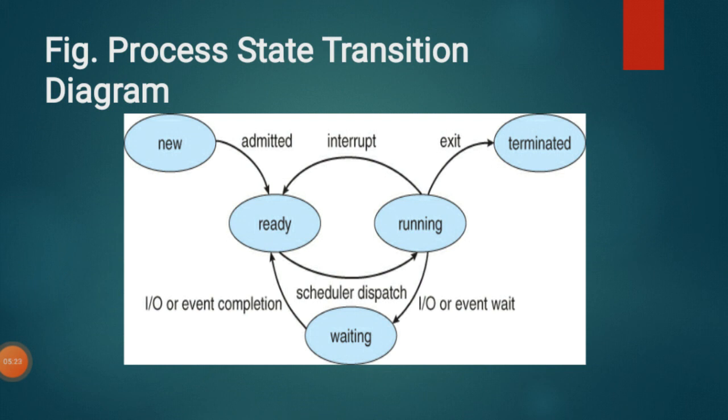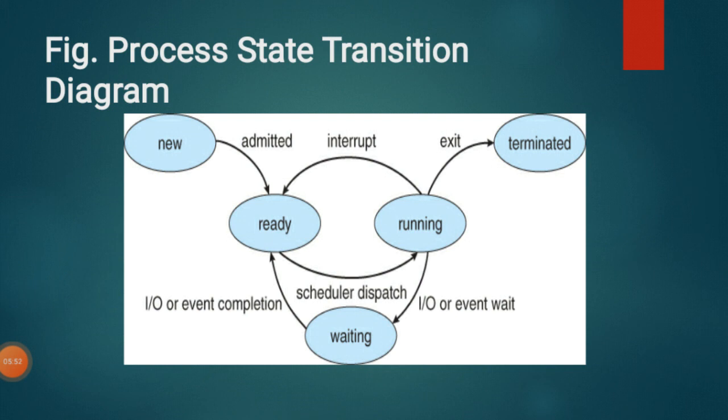Whenever the processes are ready for execution, they wait for the processor to be allocated just for the running purpose. Whenever the process is ready, it starts execution, so it has to switch from the ready state to the running state.